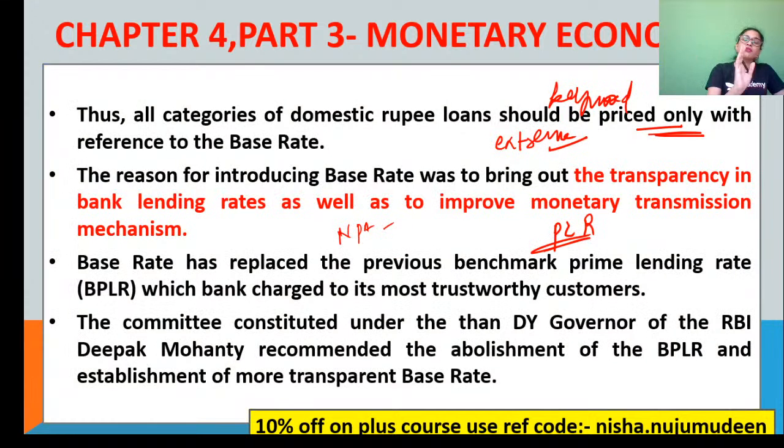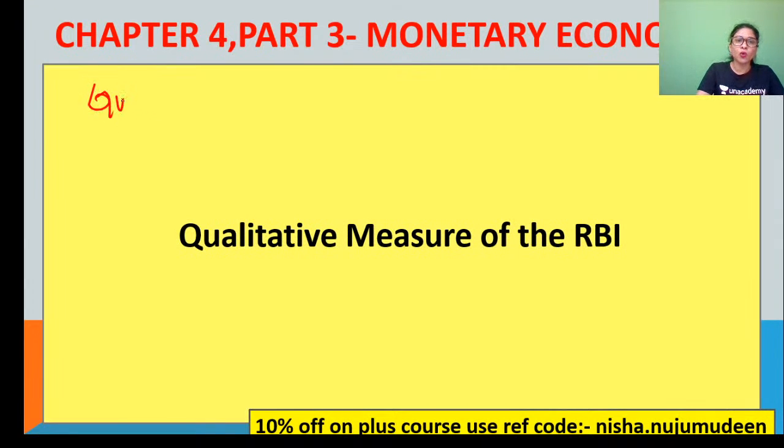So these are the most important quantitative instruments or tools of credit control which you have to keep in mind, guys. Very, very important. Based on this, you can get static plus current affairs questions. Now, one more thing is there. Before going to qualitative, let me tell you one more thing. Under the quantitative instruments, please note it. I forgot to include that slide actually. One more thing is there called what?